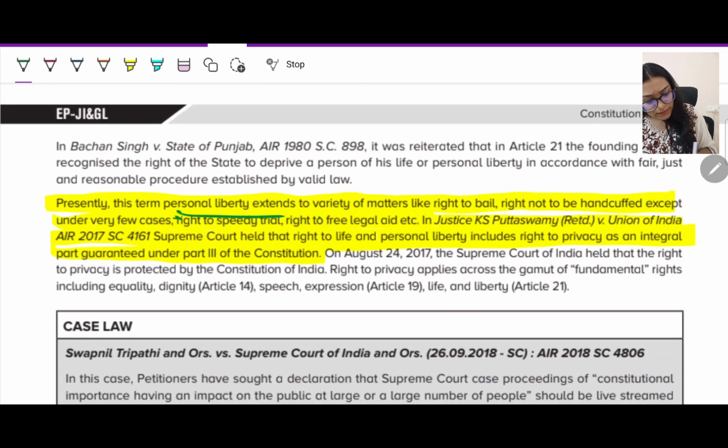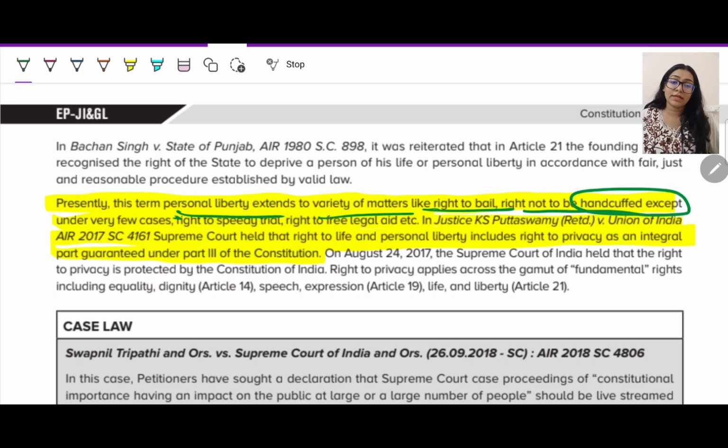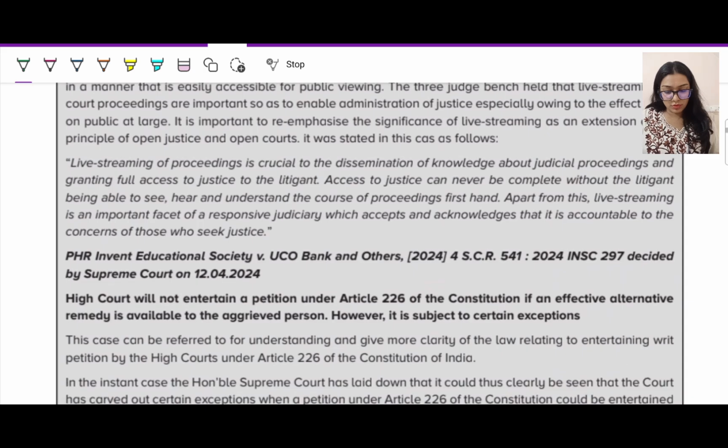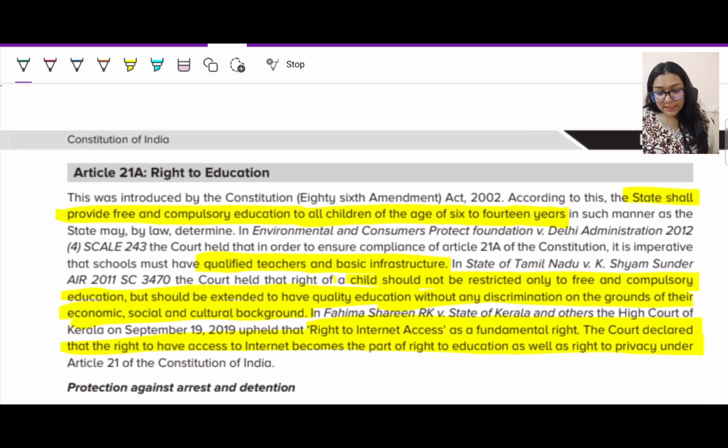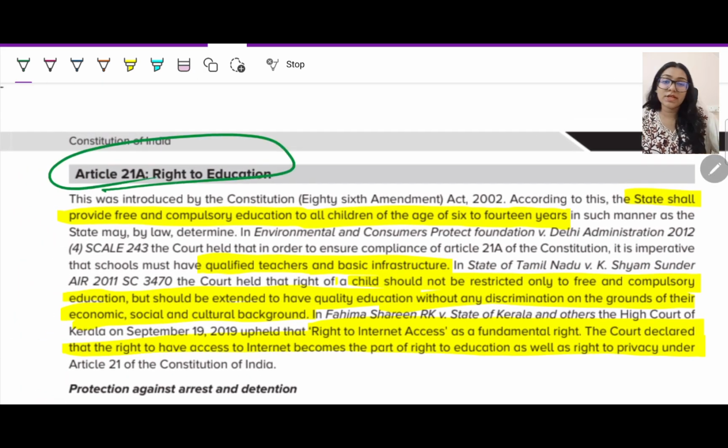Presently, the term personal liberty extends to a variety of matters like right to bail is also your personal right. Right not to be handcuffed is also your right. If some person is saying, I'll walk with you, don't handcuff me because I want to live with certain dignity, that is also your right to personal liberty. Fine. Next we have Article 21A, which is right to education.